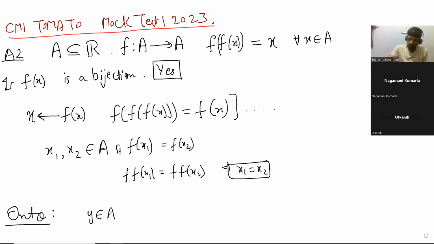Then we have to prove that y is equal to f of x for some x. So if we pick x is equal to f of y, we're done. It's very, very simple.